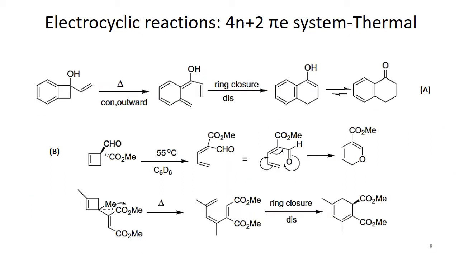Here we have 2 examples. In one of them we have a fused ring system, where cyclobutene is the main skeleton, and a cyclobutene type ring can contain a donor group, or an electron withdrawing group can be present.